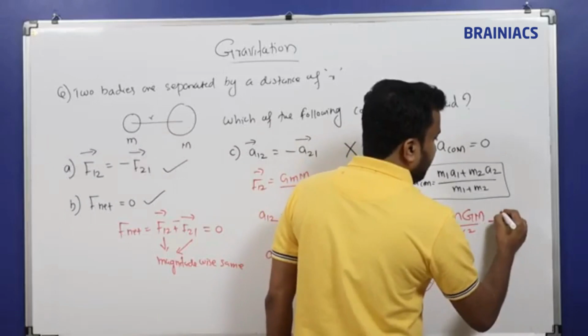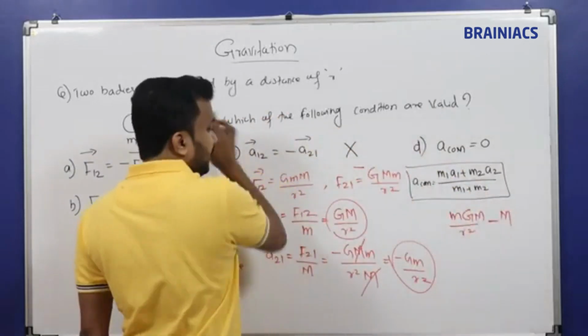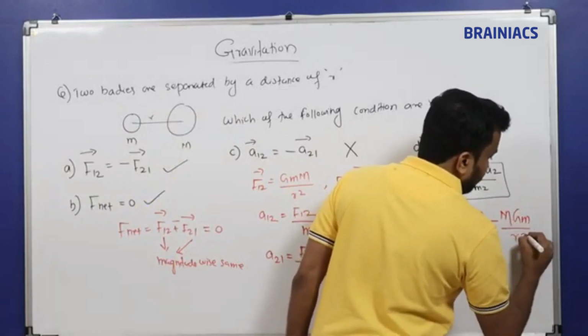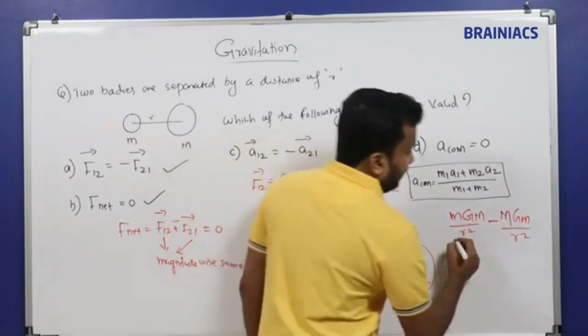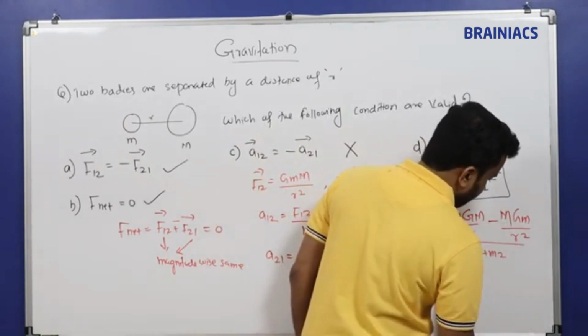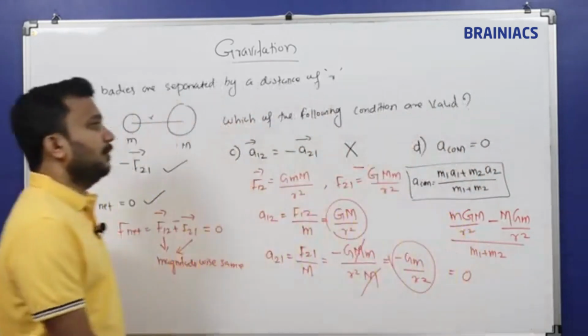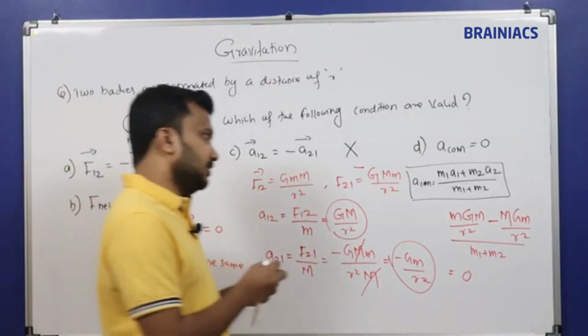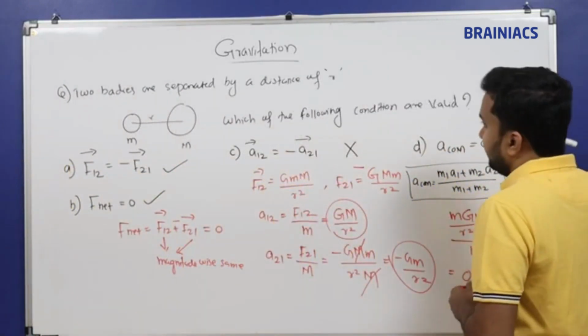So minus, the next body is capital M, its acceleration is G m by R square. So this negative comes here, divided by M1 plus M2. We know this is equal to 0. The numerator itself is equal to 0. So this means this condition is true. This condition is a valid one.